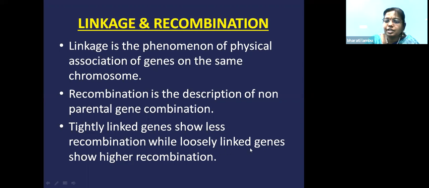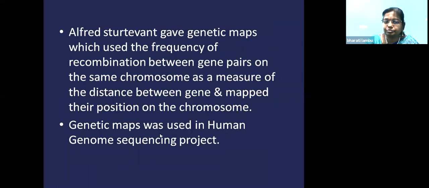If the genes are very far away, they will be loosely linked. So crossing over will occur in them and new combinations will occur. So tightly linked genes will show less recombination. Loosely linked genes will show higher recombination. This was given by Alfred Sturtevant on the genetic maps.